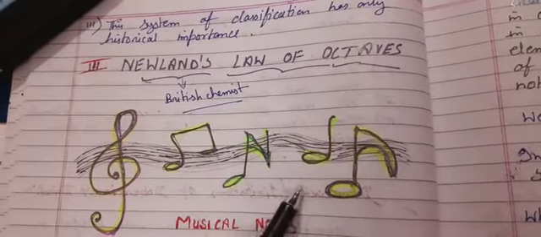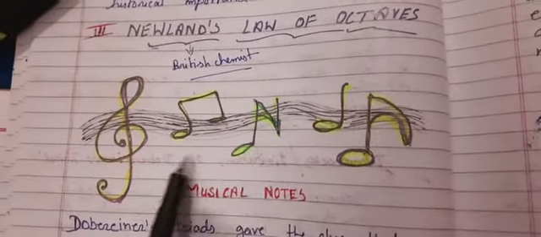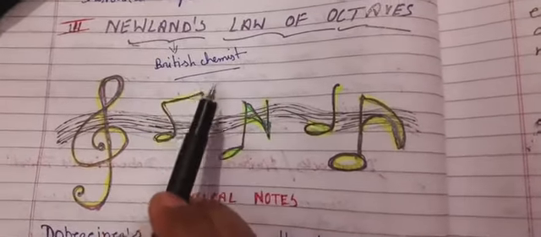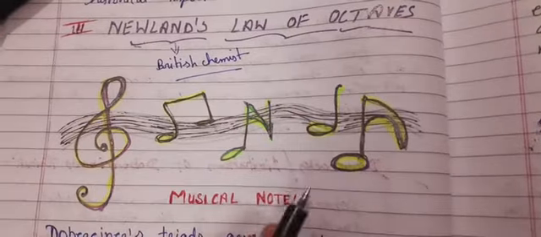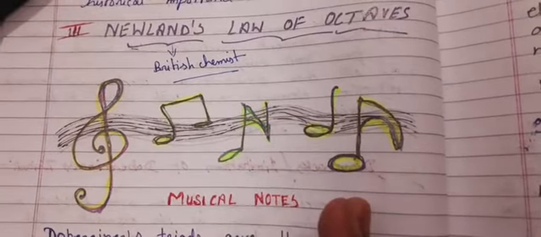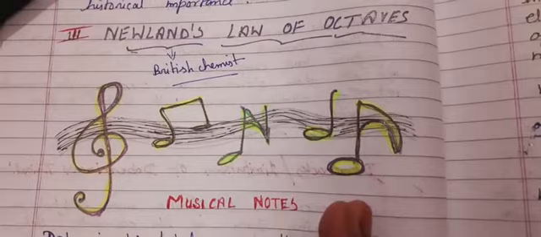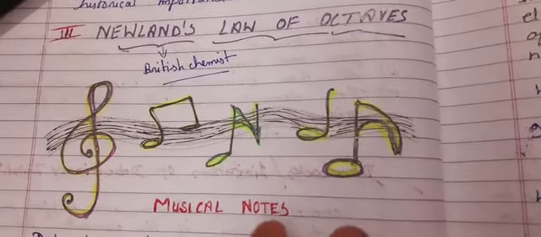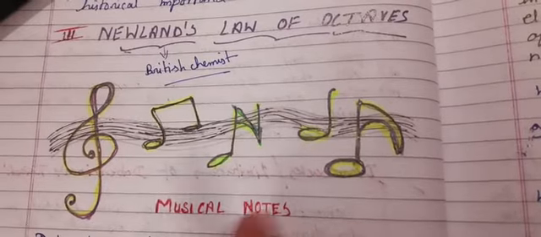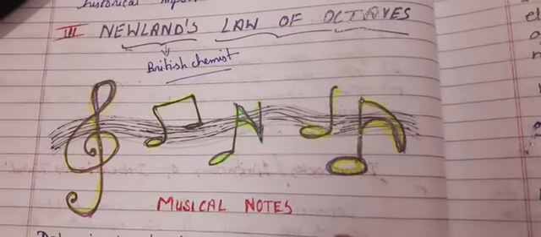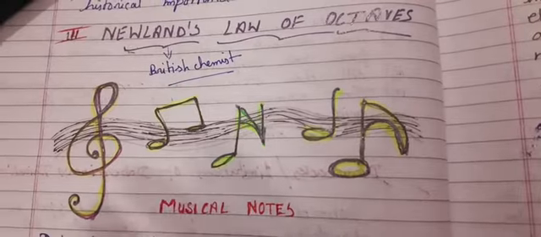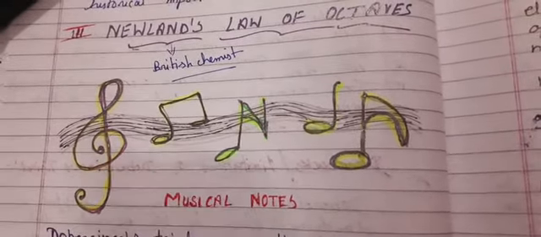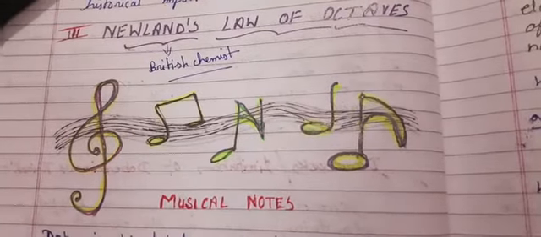So why I have drawn these musical notes, because Newland explained his arrangement of elements on the basis of musical notes. Okay children, as you know, in the Indian system we say sa re ga ma pa dha ni sa. These types of notes are there, 8 notes are there. Similarly in the foreign system also there are 8 different notes. I'm going to explain that. So Newland arranged the elements in that way only.